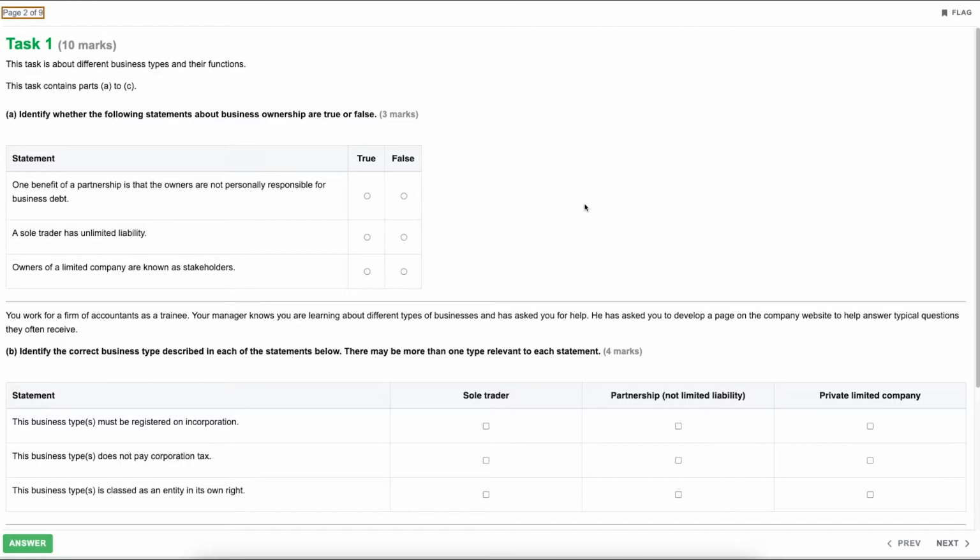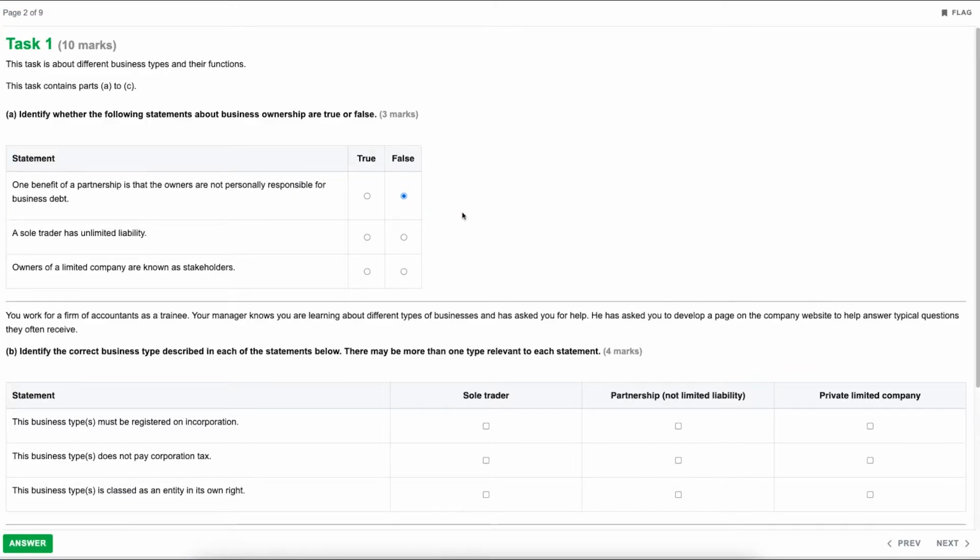So task 1 is worth 10 marks and is about the different business types and their functions, and this task contains parts A through to C. Part A, identify whether the following statements about business ownership are true or false. So it's 1 mark for each correct statement. Okay, so statement 1, one benefit of a partnership is that the owners are not personally responsible for the business debt. So that would be false.